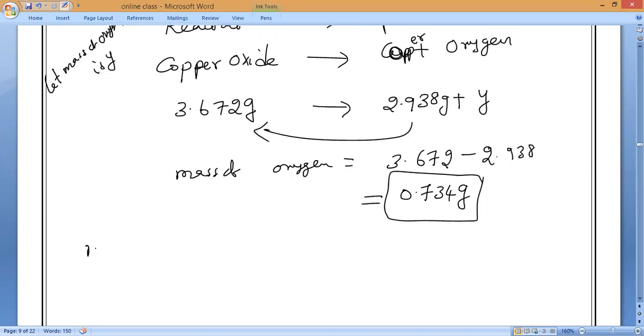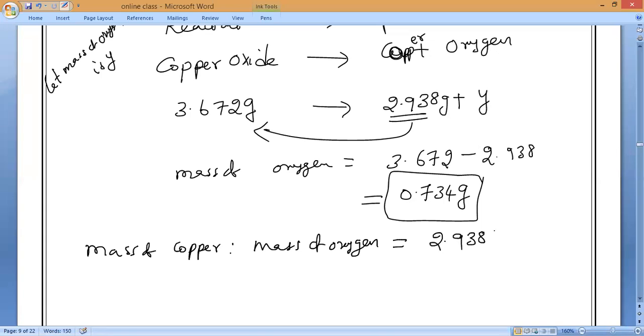So now here also we have to find the ratio. So mass of copper is to mass of oxygen. What is the mass of copper? Everybody tell me. 2.938 is to, what is the mass of oxygen? 0.734. Now find the ratio, everybody.